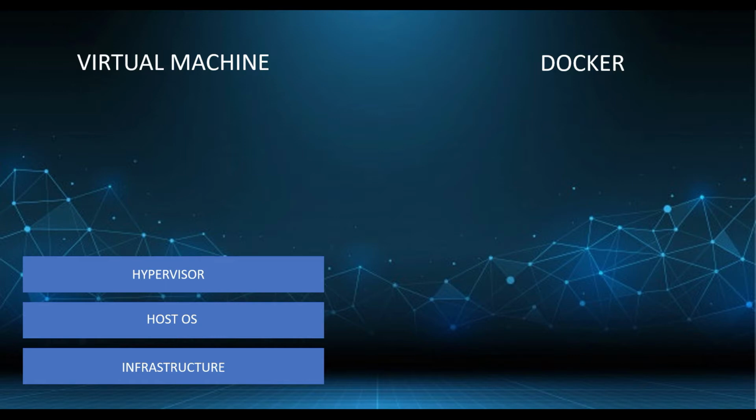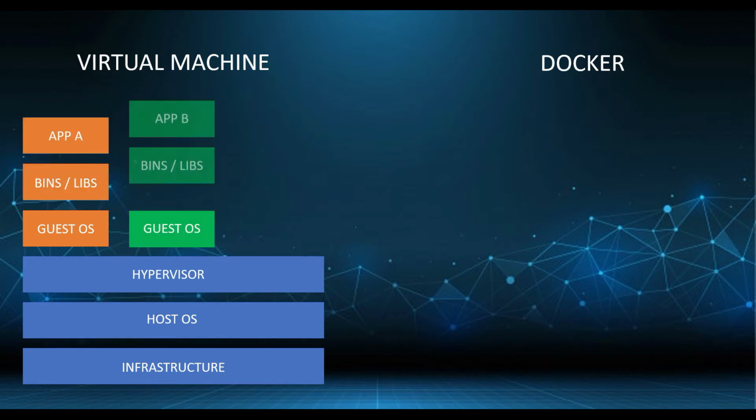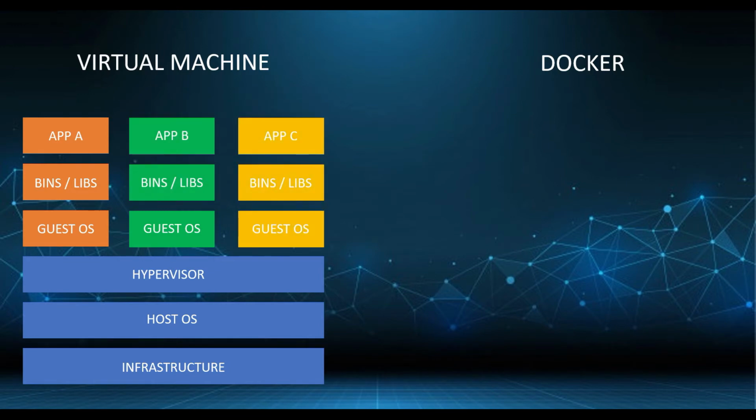There are two types of hypervisors, type 1 and type 2. We are not going into details about this in today's session. Examples of hypervisors are VMware and Hyper-V. The next layer is the guest OS layer. Consider you have 3 applications and you need to run them in total isolation. For that, you need to spin up 3 VMs with a guest OS, which will then be controlled and monitored by the hypervisor. The OS can be the same or different based on your needs.